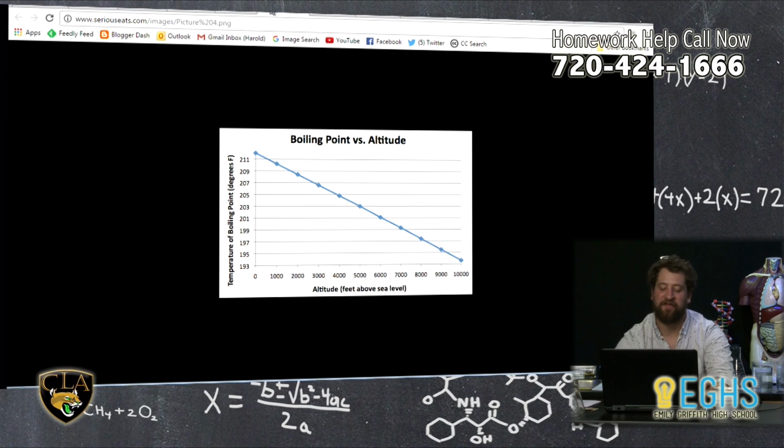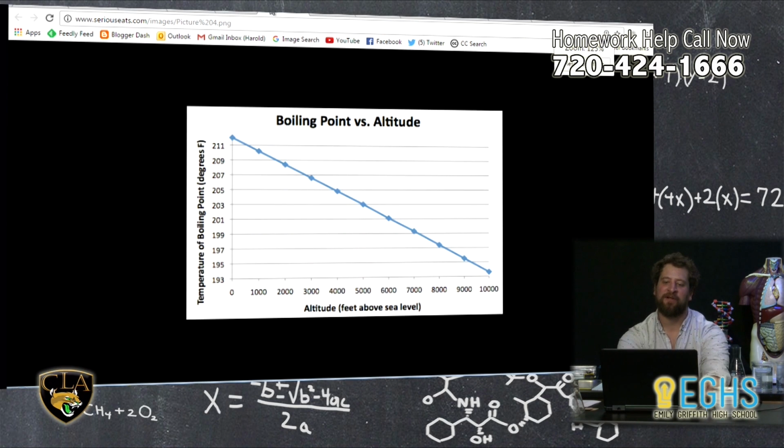So you might find a graph like this if you ask Google about boiling point compared to altitude. And you can see in this graph that we've got the temperature of the water in degrees Fahrenheit on the left, and we have the altitude on the x-axis. And so you can see as altitude increases, going from 0 feet to 10,000 feet, the boiling point of our water decreases.